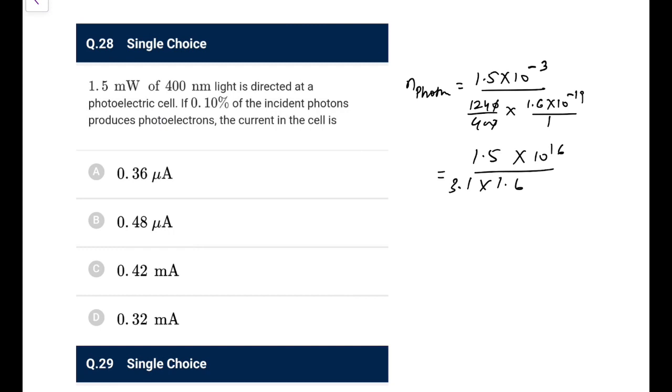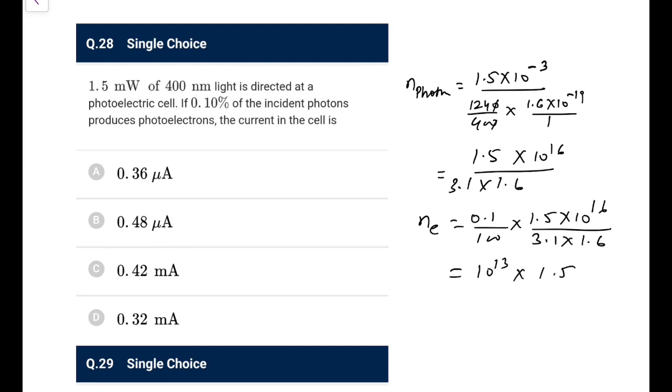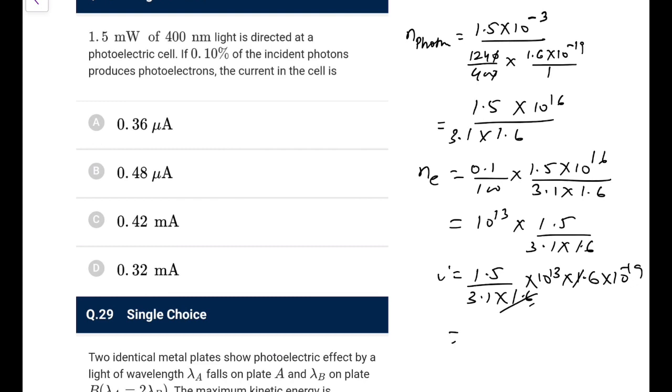So what would be the number of electrons? The number of electrons is 0.1%, that is 0.1 over 100 into 1.5 into 10 to the power 16 over 3.1 into 1.6. So what we are left with is 10 to the power 13 into 1.5 upon 3.1 into 1.6. The current would be the number of electrons into the charge on each electron, that is 1.5 over 3.1 into 1.6 into 10 to the power 13, and multiply this. So this 1.6 is beneficial for us, it is now cancelled. So it would be slightly less than 0.5 something, and the unit would be microamperes. So 0.48 microamperes, that is what you will get. So again, a calculative question for you.